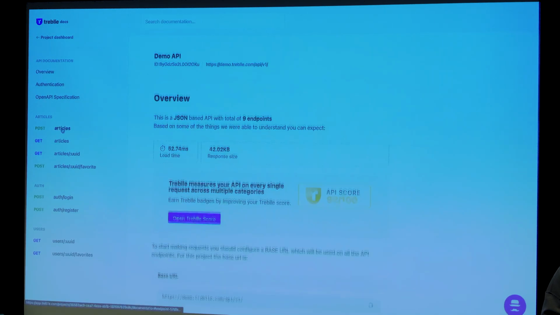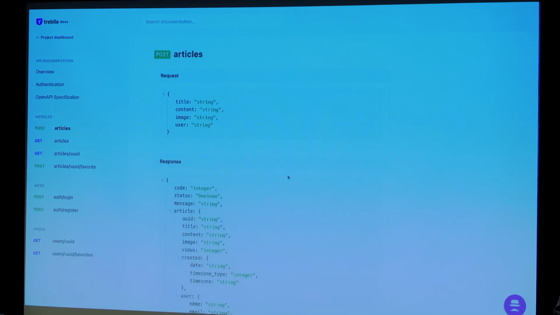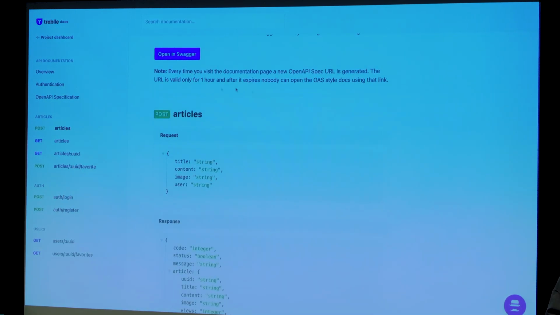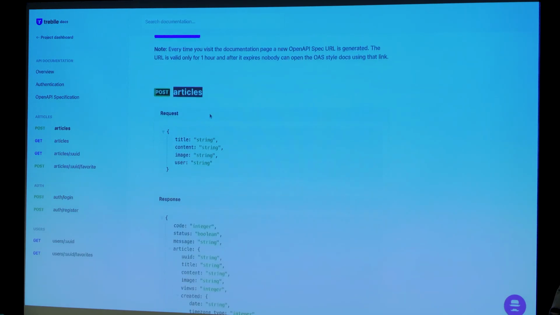And then we generate this documentation based on all of those requests that are coming in, which is just an OpenAPI specification. You can come down, you can see that we've got post articles, title, content, image, user. You can start to see all the different models that you've got, how someone might interact with your API.